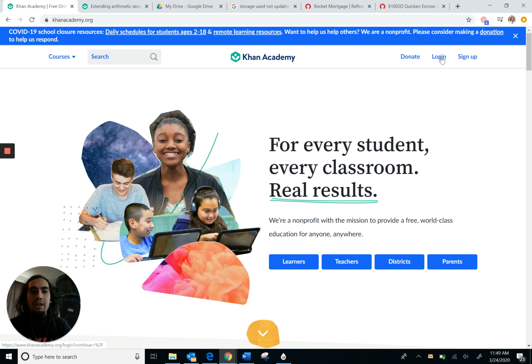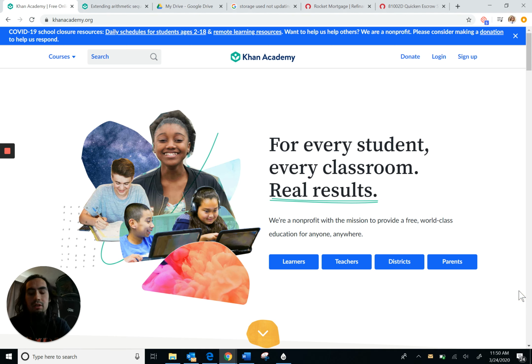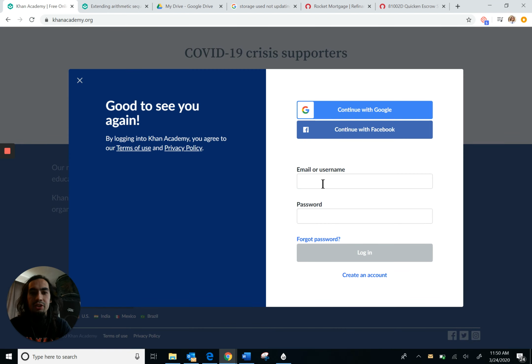I'm going to log in right here. By the way, this is the same if you're on a computer or if you're on a phone or tablet. It's going to be the same for everybody. So go ahead and push login right here. And you're going to log in with your email address. So this is my sample student that I created yesterday. TUSD.net. And then my password.